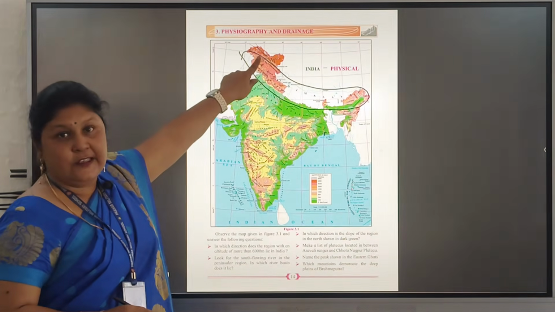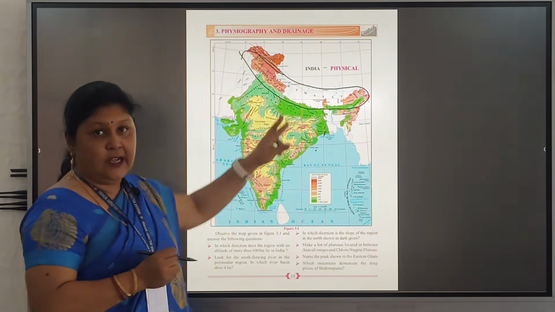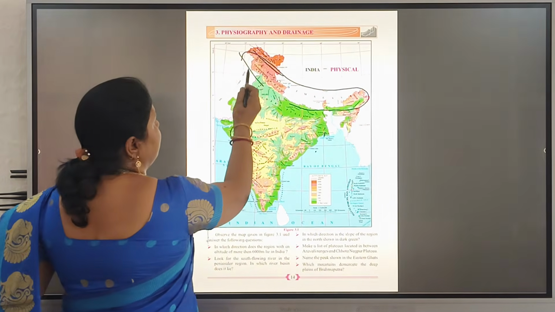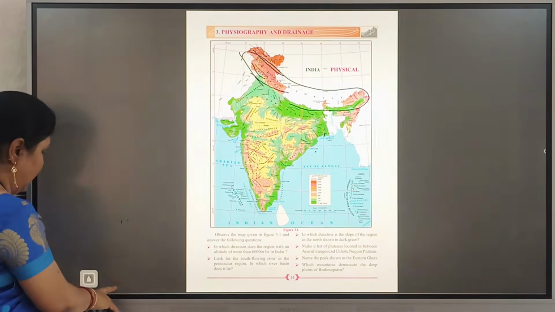We can see many ranges like the Karakoram range, the Ladakh range, the Pir Panjal range over here, and the last, which is the Shivalik range.